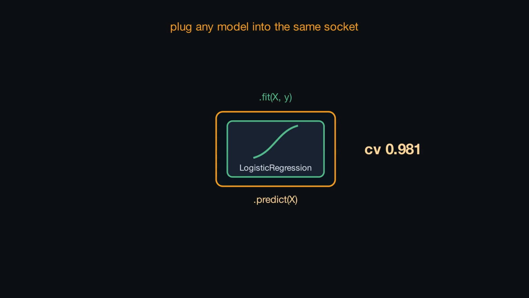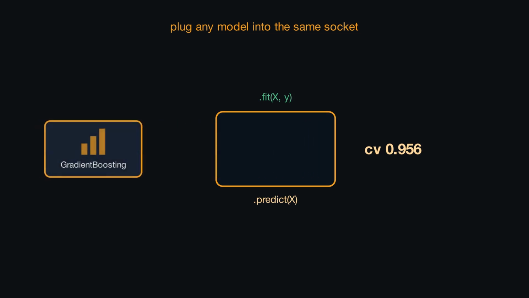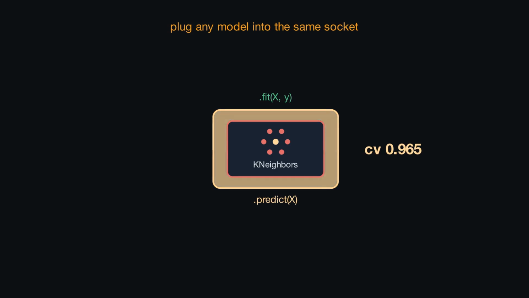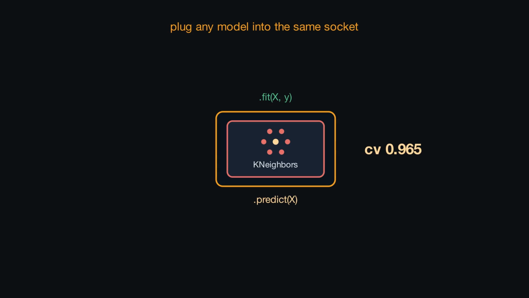Logistic regression clicks in and scores 0.981. Pull it out. Drop in a random forest. The same 2 lines, fit and predict, 0.956. Swap again. Gradient boosting, 0.963. And K nearest neighbors, 0.965. 4 completely different algorithms, and you only ever changed 1 word. The rest of your code did not move an inch.